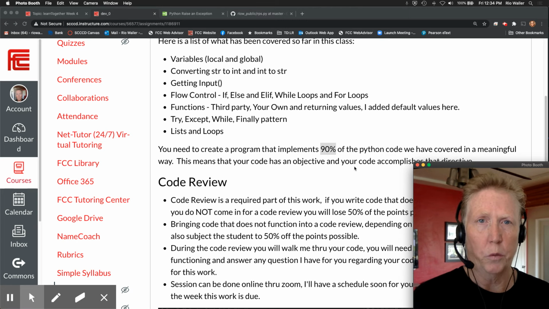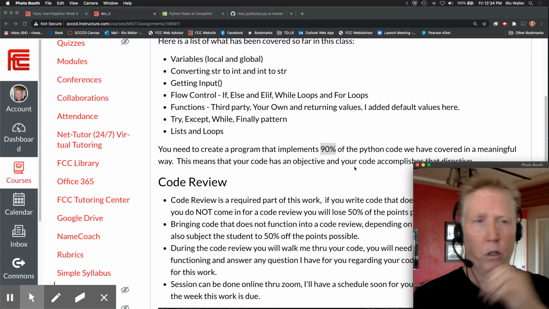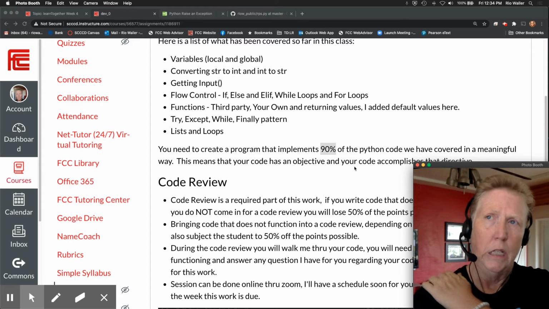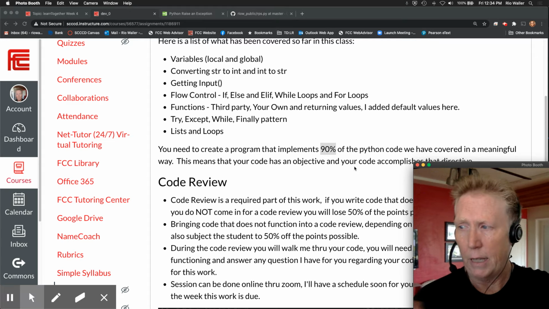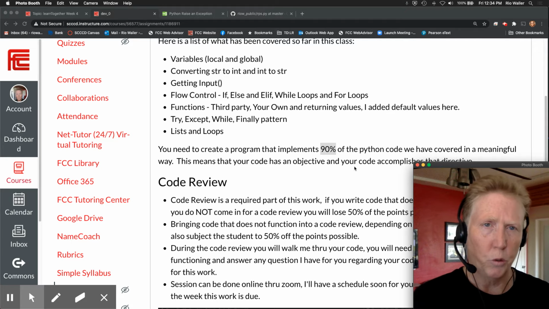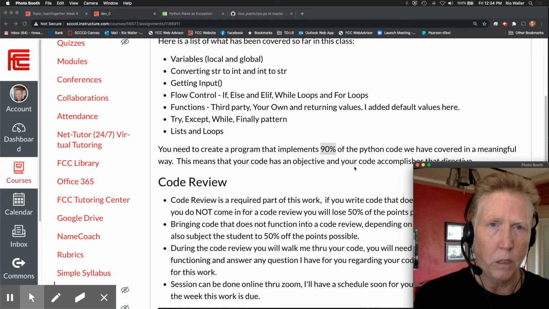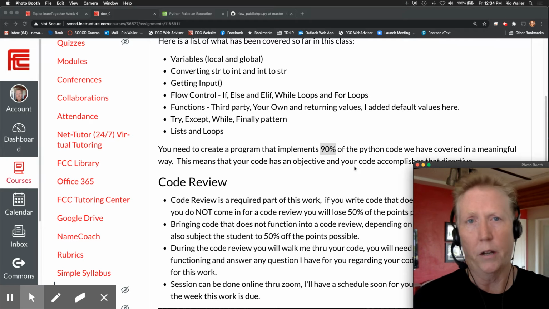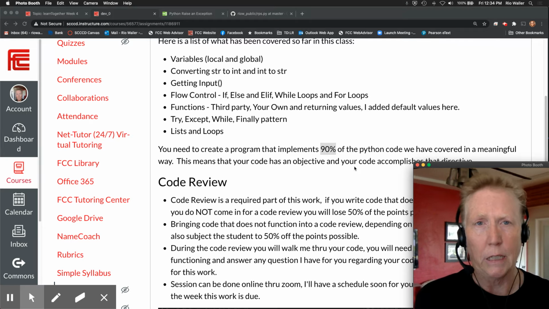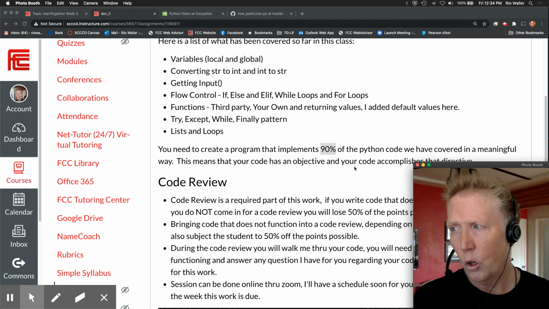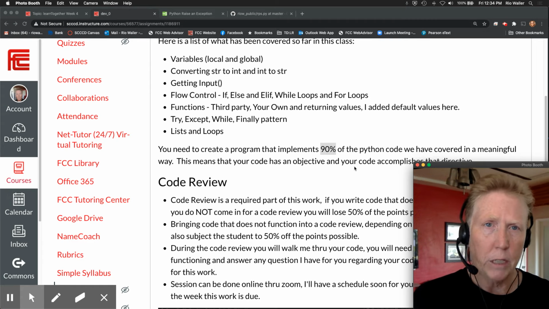Now, the question would be, can you do that code in more efficient ways? For this dev, it's not that you do it inefficiently. The key is, does it do the thing you're wanting it to do? Does it run without errors? Can you explain it? So that's the code review part of this.